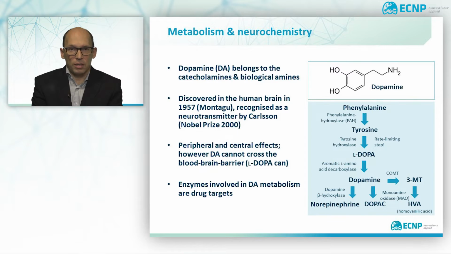Dopamine belongs to the class of monoaminergic neurotransmitters, which means that it is a biological amine formed by the decarboxylation of an amino acid. Also, it is a catecholamine. That means it is a biological amine which is also formed in the adrenal glands, which is the meaning of the Greek term catechol. Dopamine has important roles in the CNS, but also in the periphery, for example, regarding the tone of blood vessels.